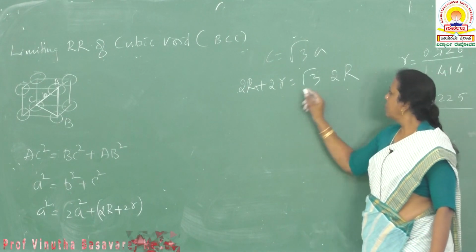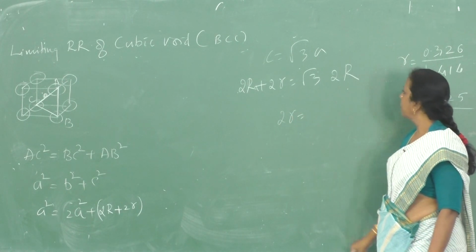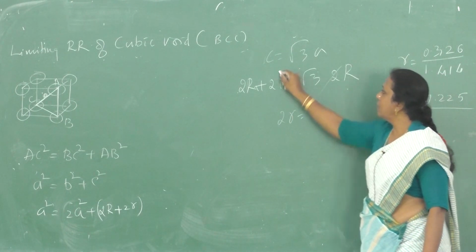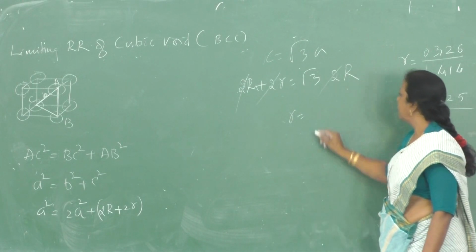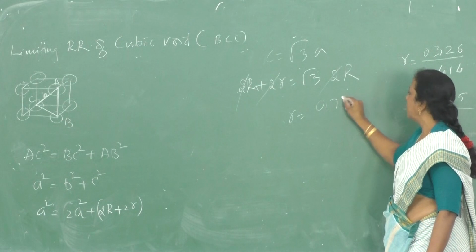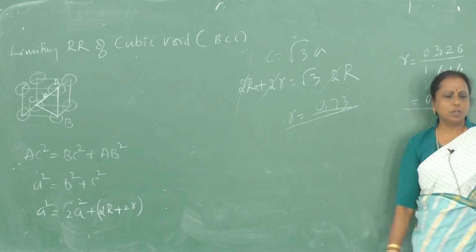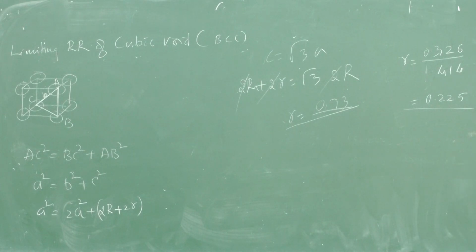So simplify this: 2 cancels. That's it. r by R is equal to √3 minus 1, nothing but 0.73. Okay, 0.73 is the radius of the smaller ion to the radius of the bigger ion in case of BCC,